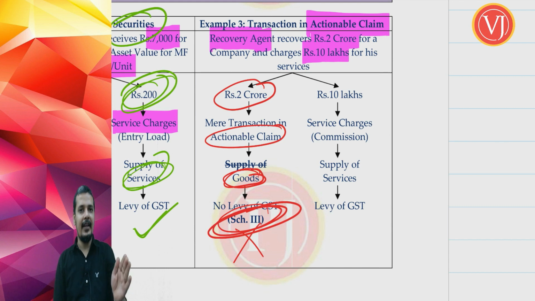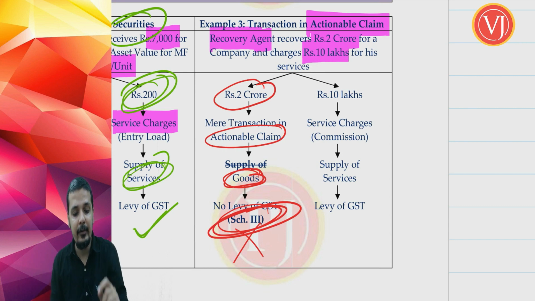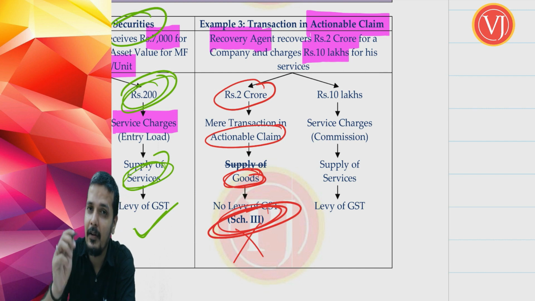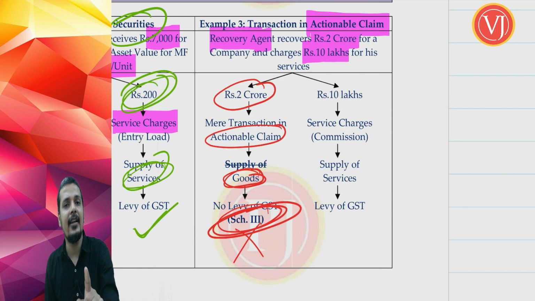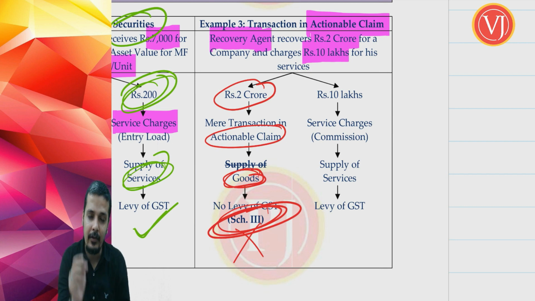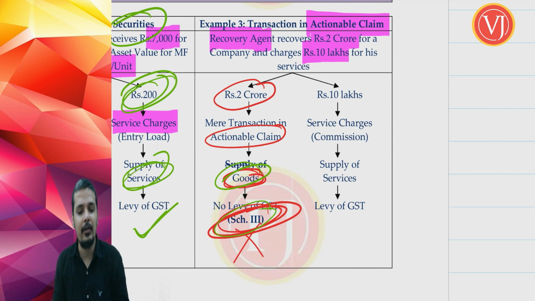Schedule 3 tells that actionable claim other than betting, gambling, lottery, no GST. Which means that if it is betting, gambling, lottery, there will be GST. But any other actionable claim, there is no GST. And this being a case of sundry debtors, which is neither betting nor gambling nor lottery, there is no GST. Now, let us complete this example. This was my recovery of 2 crores, which is actionable claim. It is technically goods. Don't deny that it is goods, and don't jump to conclusions. The answer is it is goods, but there is no GST because of schedule 3.